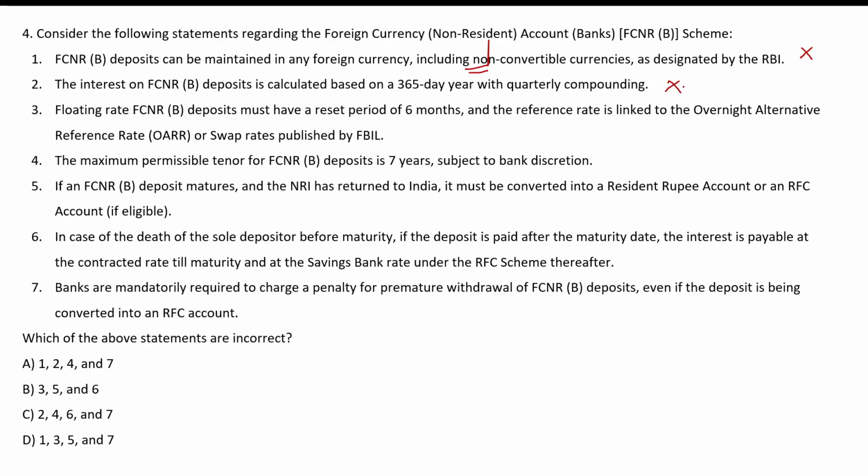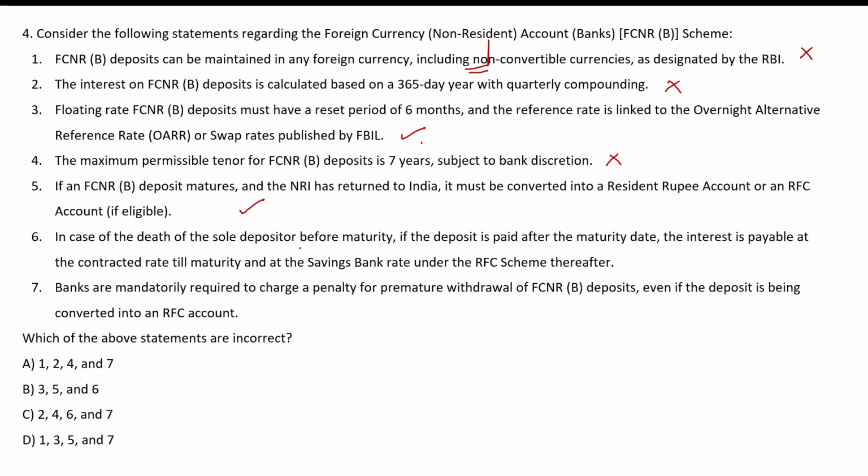Floating rate deposit must have a reset period of 6 months and the reference rate is linked to overnight alternative reference rate or swap rates published. So this is correct. The maximum permissible tenure is 7 years. No, it is 5 years. If FCNR deposit matures and NRI has returned, it must be converted into a resident rupee or RFC account if applicable. So this statement is correct.